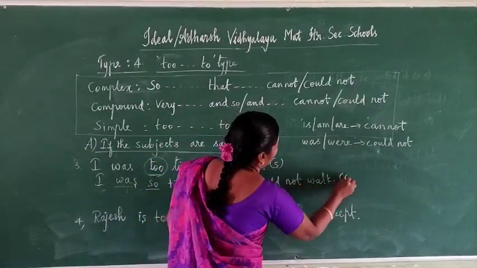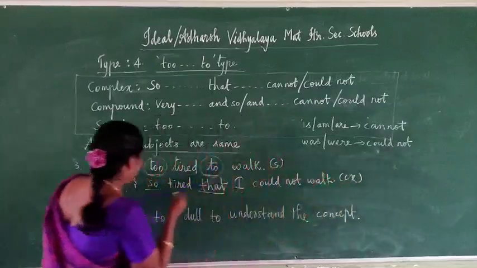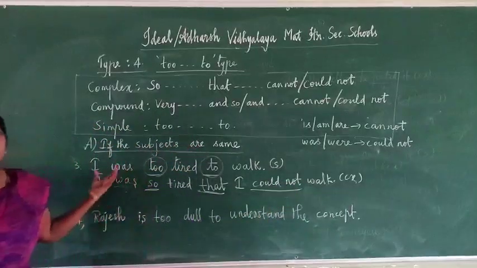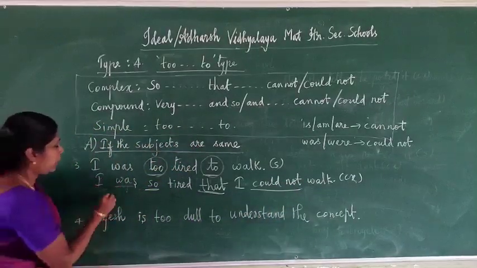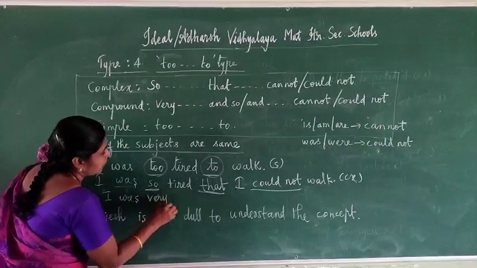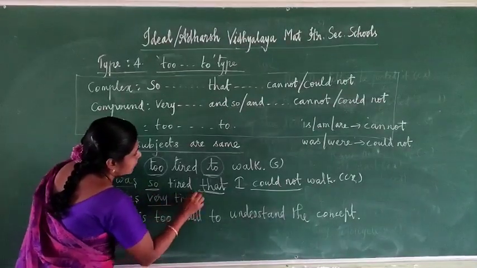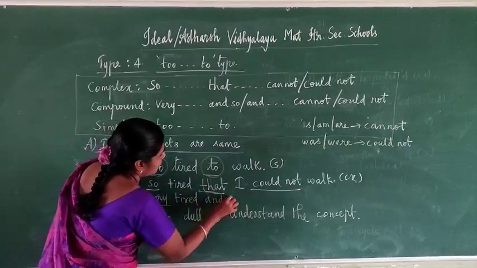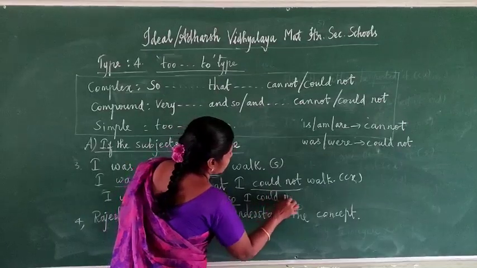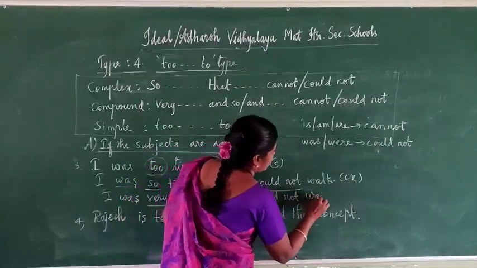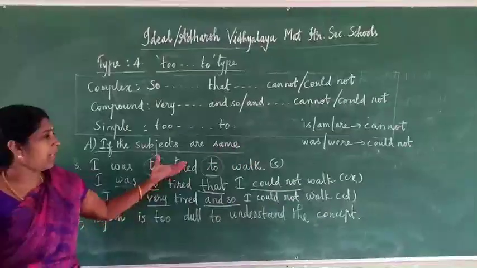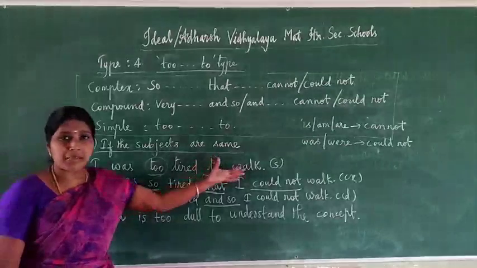This is complex. So underline the keyword so that, could not here. Then writing the compound sentence is very easy. Write down I was. Instead of so write down very tired. Instead of that write down and so. And so I could not walk. This one is a compound sentence. You understand? So writing this to type means that is a simple sentence.